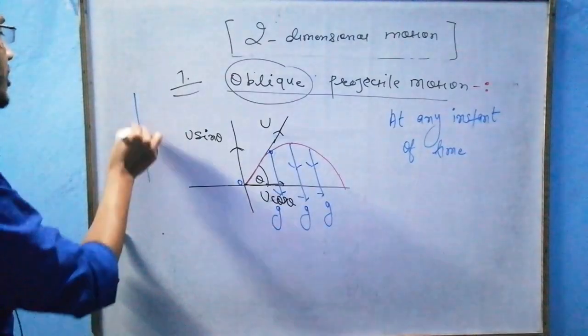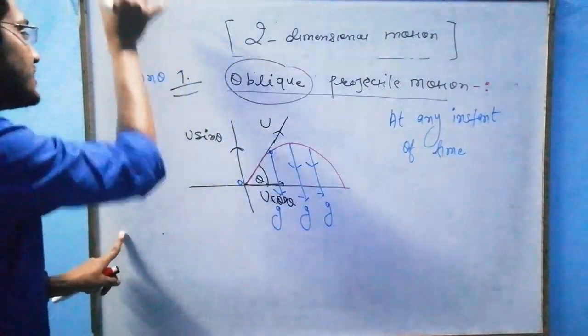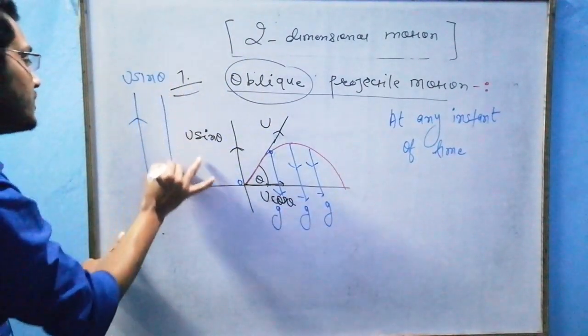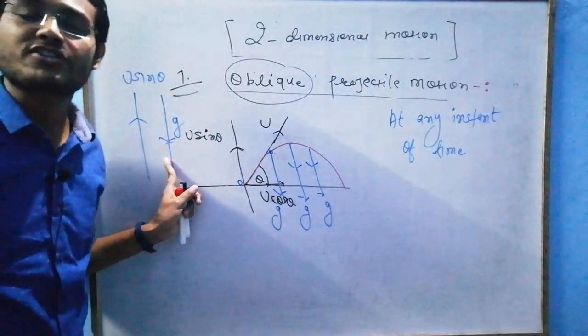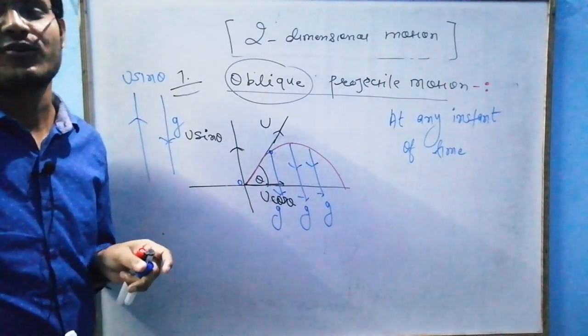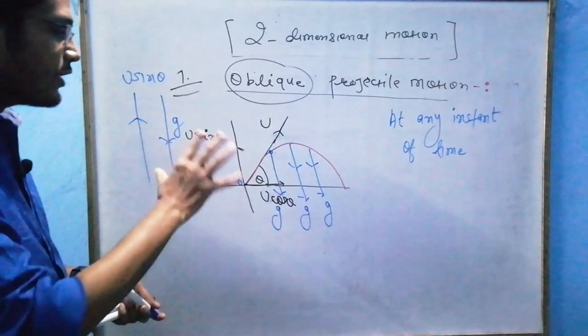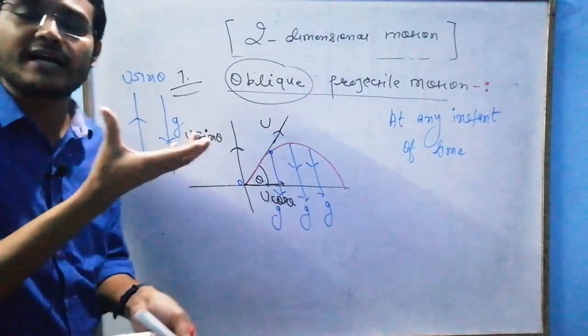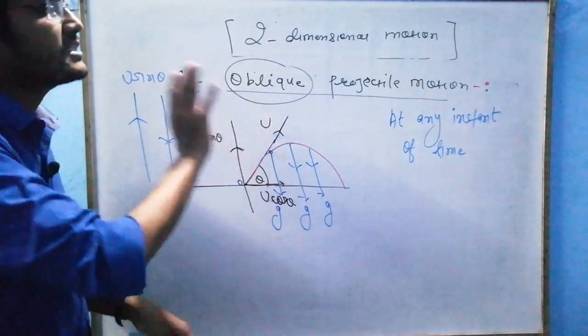I hope you studied this, that if velocity is in the opposite direction of acceleration, this type of motion is called deacceleration. Got it? So I hope you are getting a clear idea of what is happening in this motion.